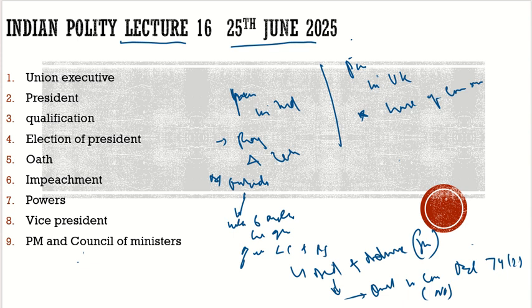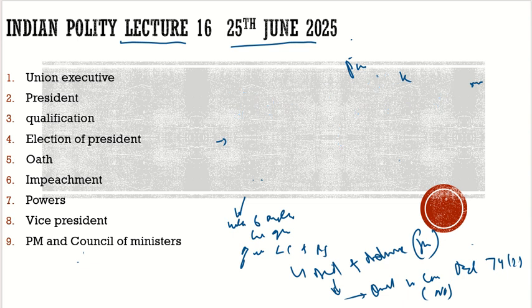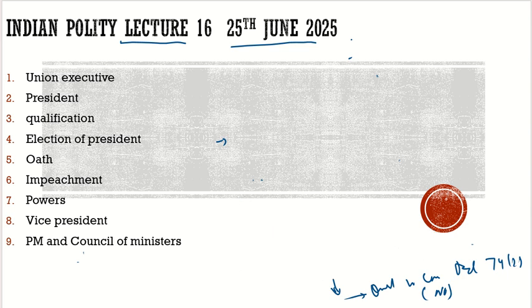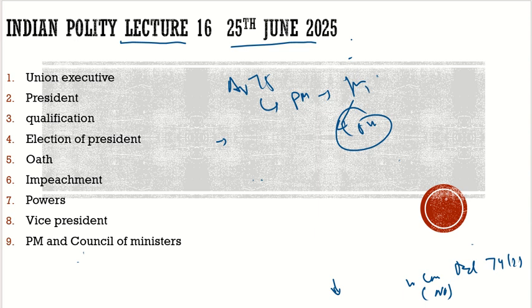Then we have Article 75. What does Article 75 say? Let's have a look at it. Article 75 says the PM shall be appointed by the President, and other ministers by the President on the advice of the Prime Minister. Now let's name the article here so that it would be more understandable for you. Article 75 says the PM should be appointed by the President, and then the Council of Ministers should be appointed by the President on the aid and advice of the Prime Minister.